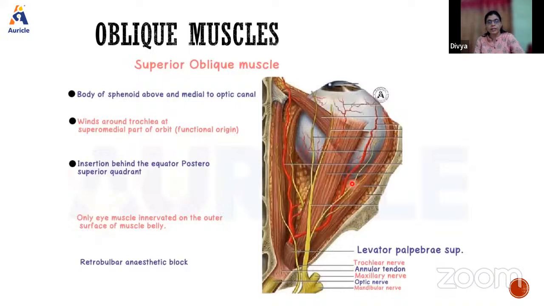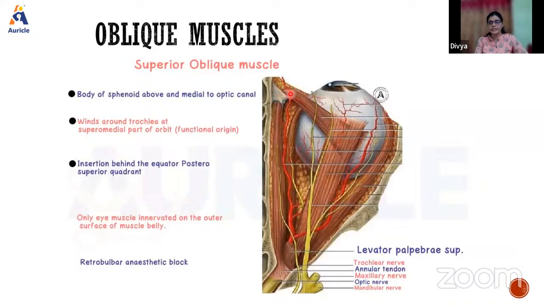Now oblique muscles, there are superior and inferior oblique. You just have to mention the origin and insertion of the muscles. The superior oblique has its origin from the body of the sphenoid, above and medial to the optic canal, and it winds around the trochlea at the superior medial part of the orbit.